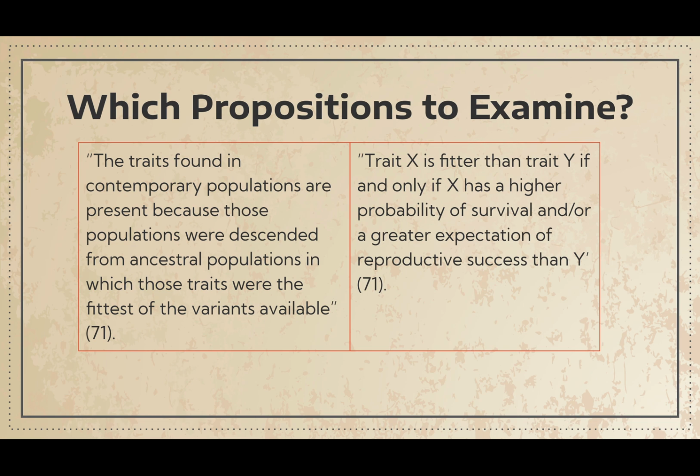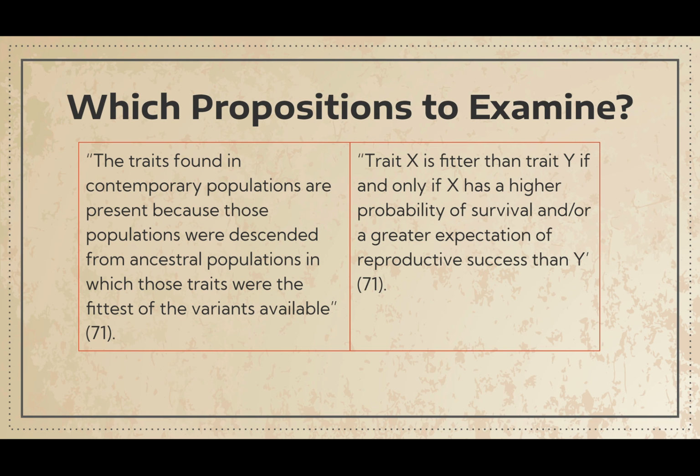This proposition is not a tautology since, as Sober states, present populations descending from ancestral populations is not a logical truth. Although, Sober also clarifies that this statement is considered a synthetic falsehood because it negates possible reasons other than natural selection that may result in traits reaching fixation or totality, such as random genetic drift, mutation, and migration. Regardless, Sober has just provided a statement which emerges from evolutionary theory that is not a tautology.